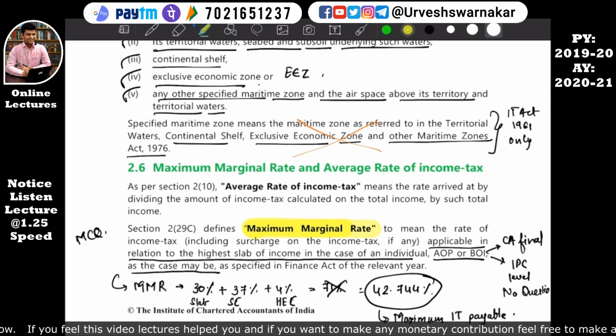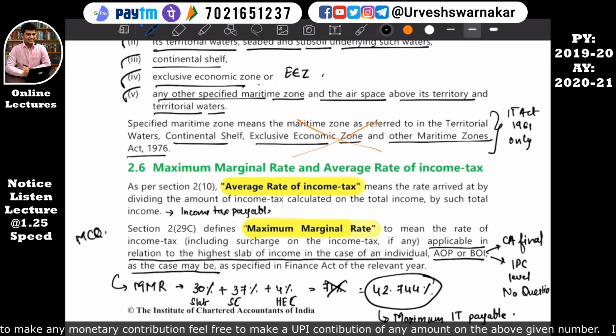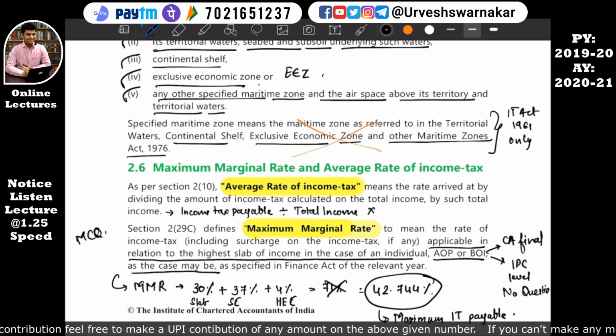What does average rate of income tax mean? This is very simple. You have already studied how to calculate an average rate, average of anything. Basically, this is final income tax payable divided by total income, into 100, is equal to average rate of tax.